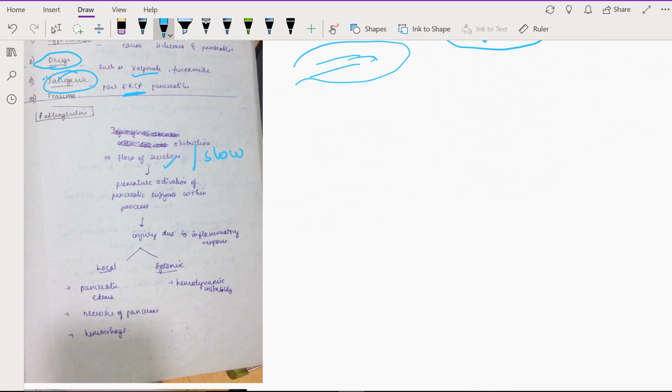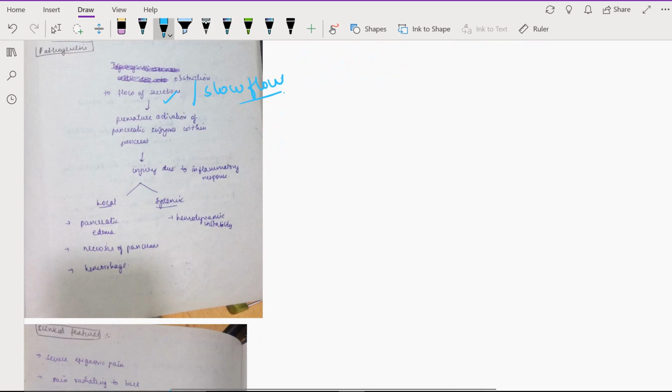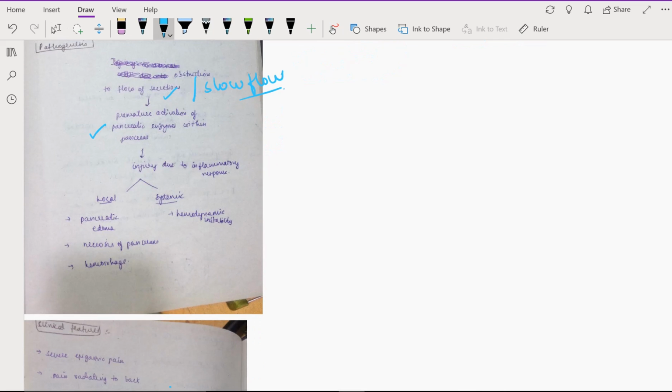Okay, so now coming to the pathogenesis. Just like we discussed, there can be obstruction to the flow or there can be slow flow. Whenever there is slow flow, the pancreatic juice is in the duct itself, so it has lots of time to get activated and it causes autodigestion. So in case of obstruction or slow flow, there will be premature activation of pancreatic enzymes within the pancreas itself. This causes injury and an inflammatory response, which we call pancreatitis.